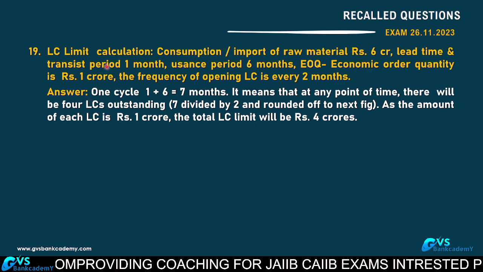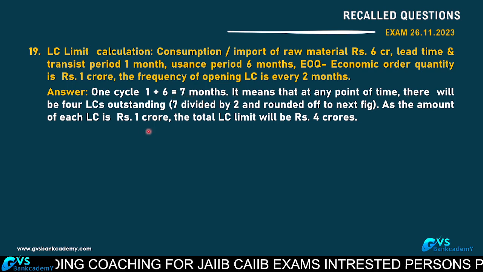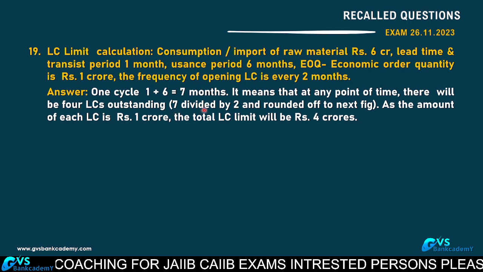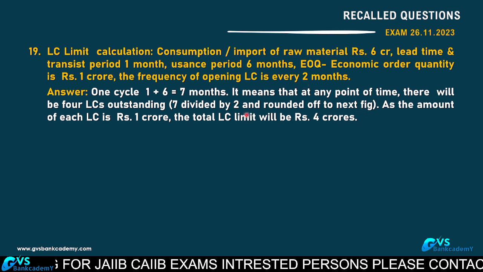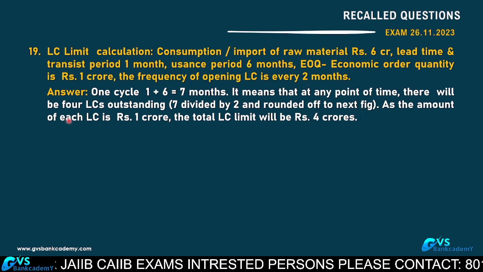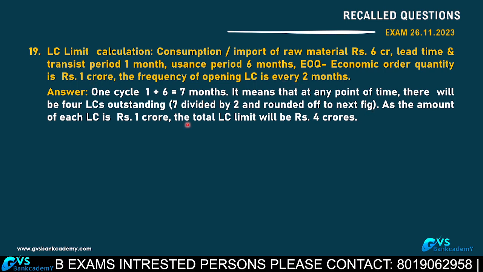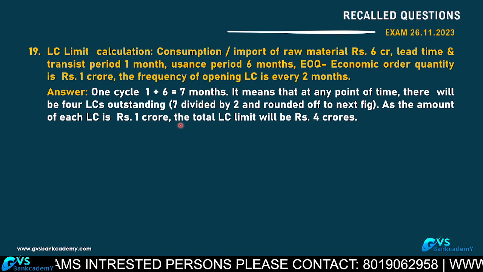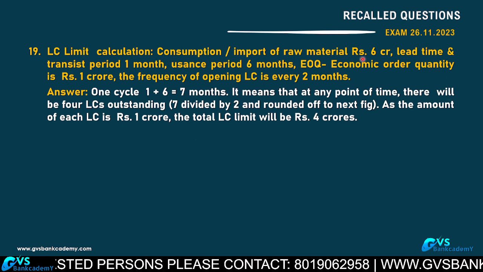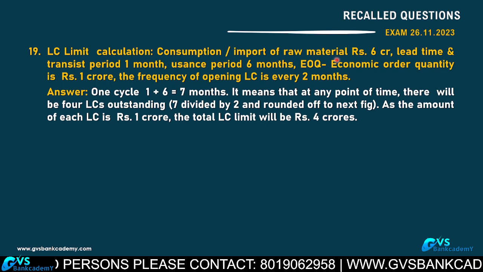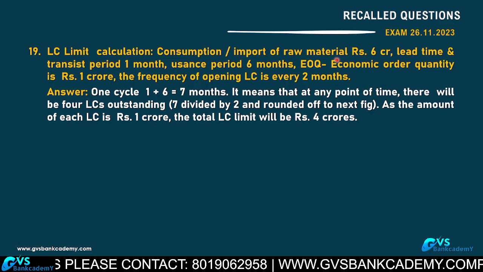1 cycle is equal to 1 month plus 6 months, 7 months. It means that at any point of time there will be 4 LCs. How? 7 divided by frequency 2, so 3.5 it will come. If we round to the next higher figure, 4 LCs will be outstanding at a time. 4 LCs into 1 crore each, so the LC limit will be 4 crores. On an average you will give 4 crores LC. This is the LC limit calculation. Generally this question is given in ABM, and in BFM also they are giving.